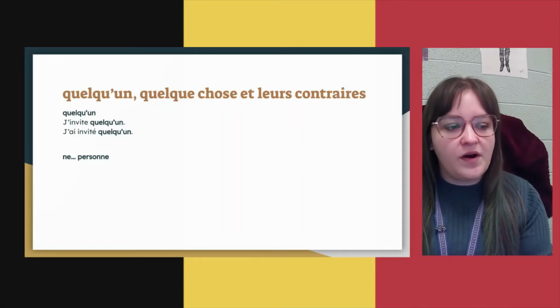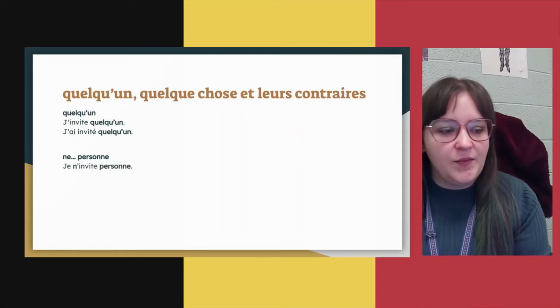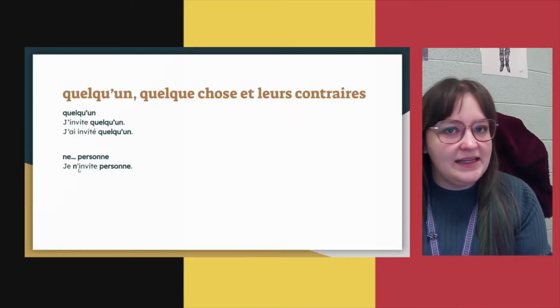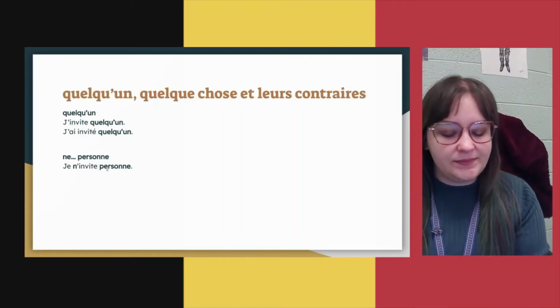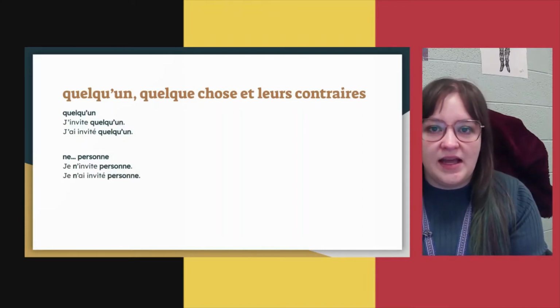So, for example, in a sentence, je n'invite personne. We've got the ne and the personne around the verb. I didn't invite anybody. In past tense, je n'ai invité personne.